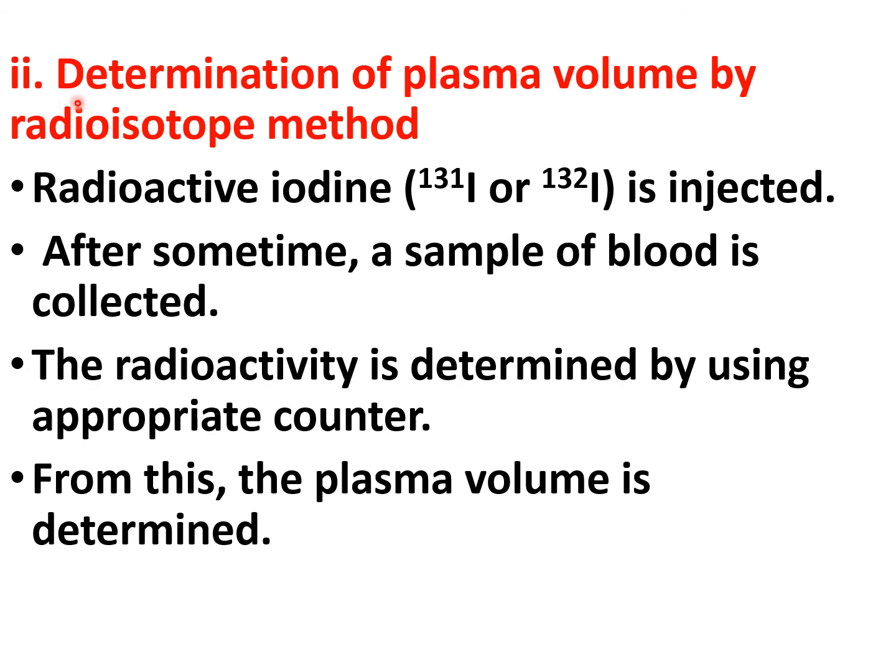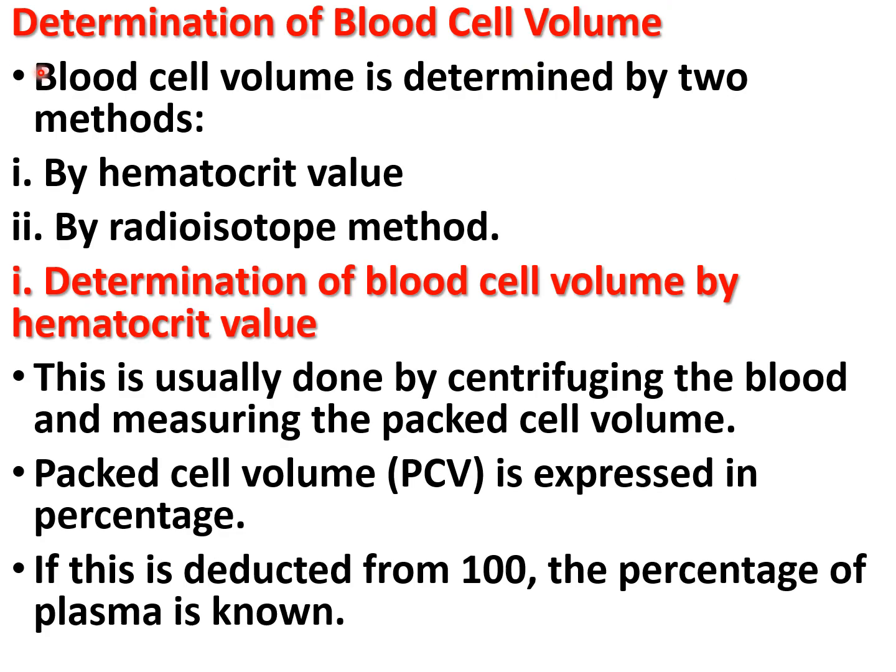Then the second method is determination of the plasma volume by radioisotope method. Radioactive iodine is injected. After some time, a sample of the blood is collected. The radioactivity is determined by using an appropriate counter. From this, the plasma volume is determined. Then about the determination of the blood cell volume. Blood cell volume is determined by two methods: by using hematocrit value and by radioisotope method.